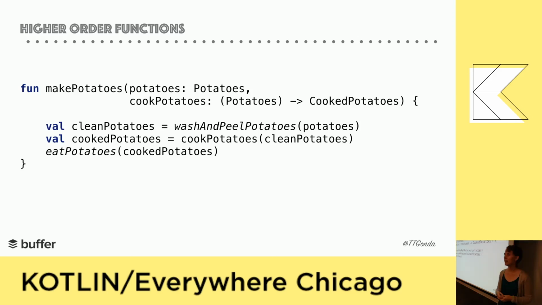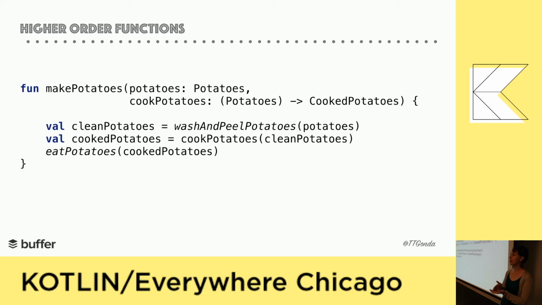And then inside we call it like any other function, we call it potatoes. So here we have a make potatoes function that takes potatoes and a function in, preps the potatoes, and then cooks them according to the function that's passed in. And then we eat them because who doesn't want to eat potatoes? If you don't want to eat potatoes, I will eat all the potatoes. And then to call the function, passing in the potatoes is normal.